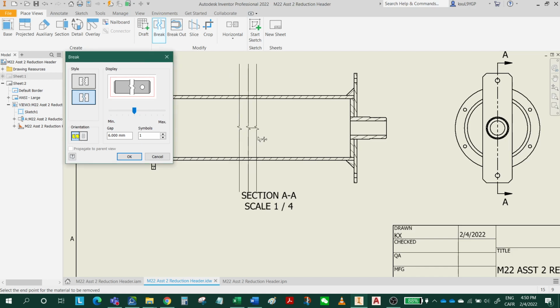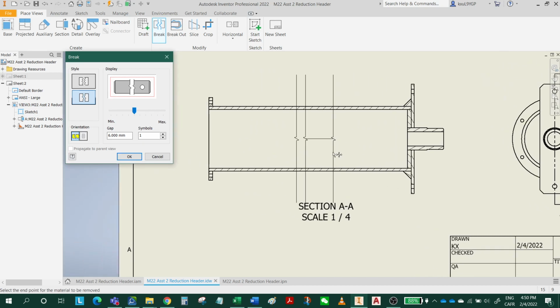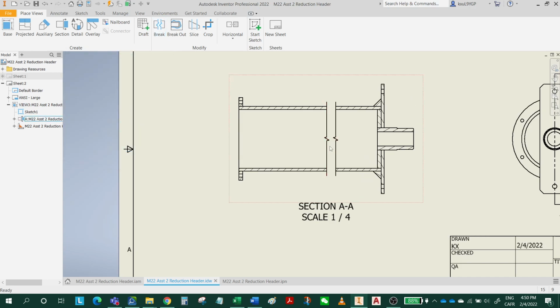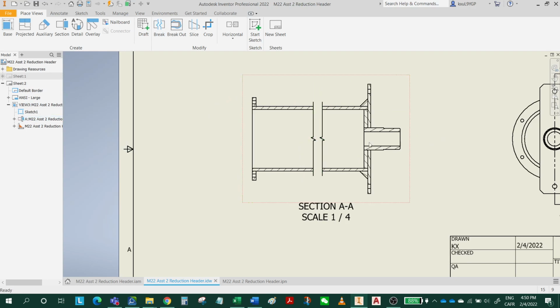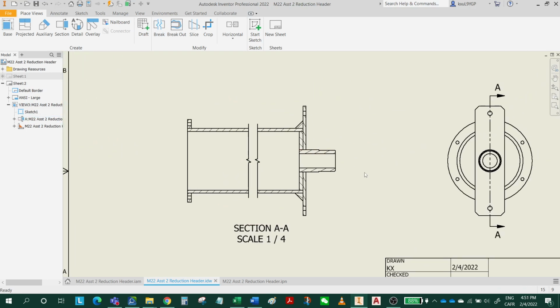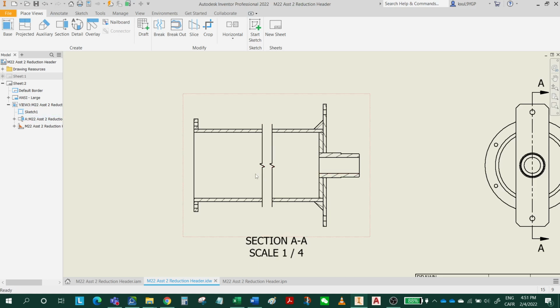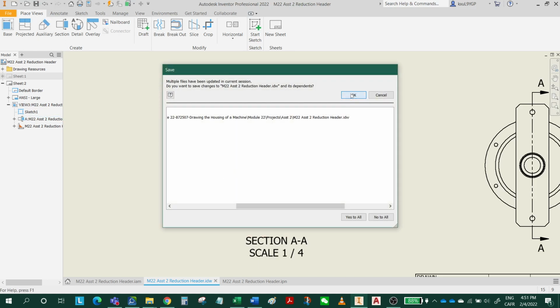You can drag these to make it longer or shorter. Let's say we cut this much. If you want to change the location, you can just move these. So this is then a reasonable length. I'm going to save again.